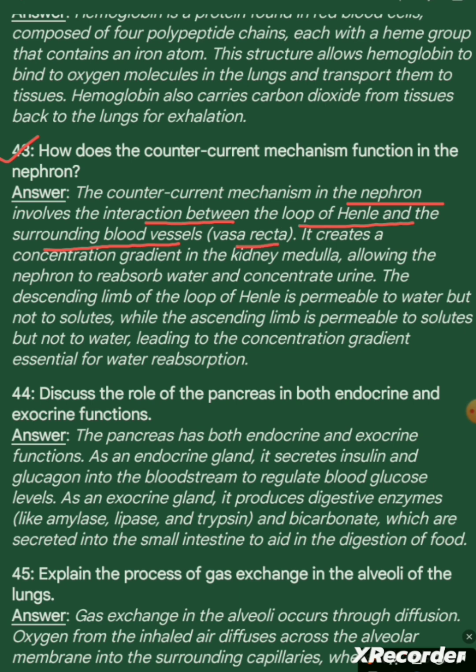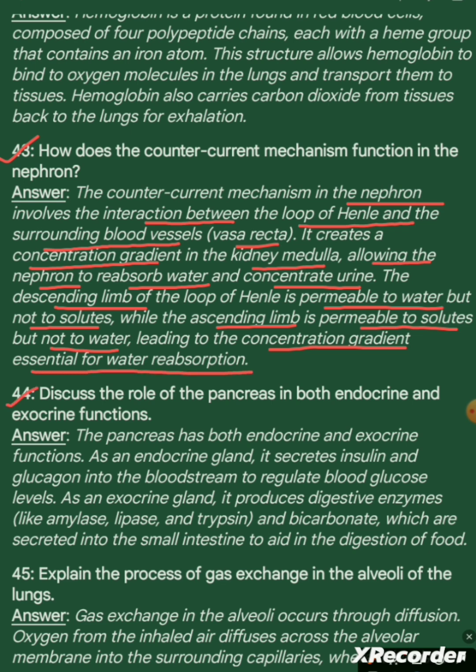It creates a concentration gradient in the kidney medulla, allowing the nephron to reabsorb water and concentrate urine. The descending limb of the loop of Henle is permeable to water but not to solutes, while the ascending limb is permeable to solutes but not to water, leading to the concentration gradient essential for water reabsorption.